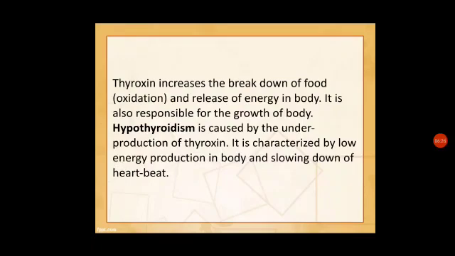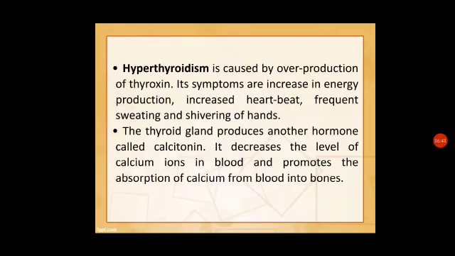Hypothyroidism is caused by the underproduction of thyroxine, and it is characterized by low energy production in the body and slowing down of the heartbeat. So hypothyroidism is a condition in which there is a low amount of this hormone, and so there is slowing down of the heartbeat and other activities. There is another condition called hyperthyroidism, and it is caused by the overproduction of thyroxine. Its symptoms are increased energy production, increased heartbeat, frequent sweating, and shivering of the hands.